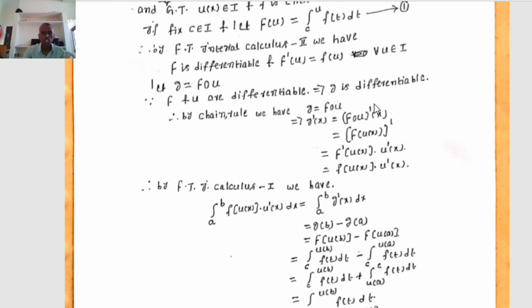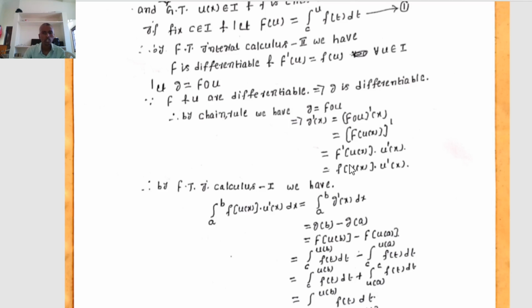By the chain rule, we have g equal to F circle u. We have to find the value of g dash of x. That implies g dash of x equals F circle u dash of x, that is, F of u of x whole dash.